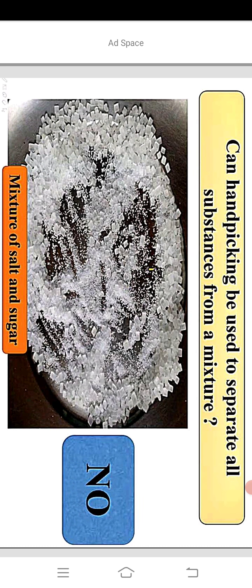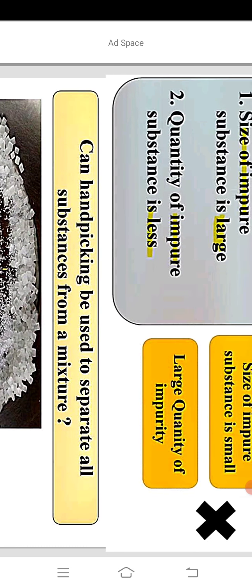Now the question: can hand picking be used to separate all substances from a mixture? If you are given a mixture of salt and sugar, can you separate them by hand picking? No. So in all cases of separation, we can't use the hand picking method.